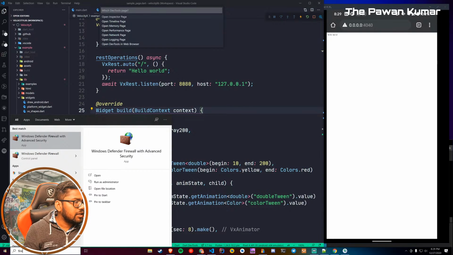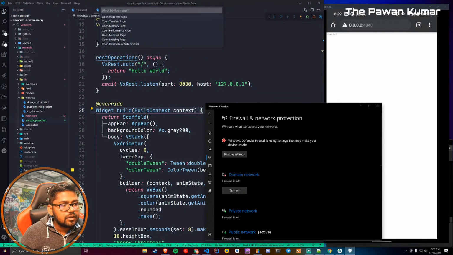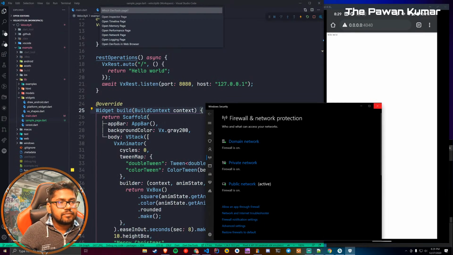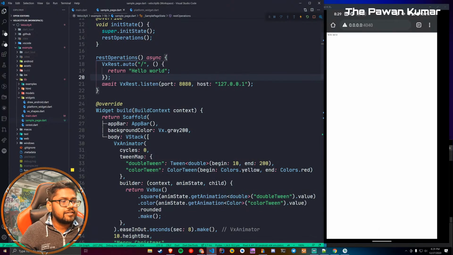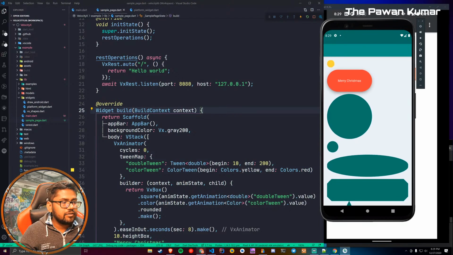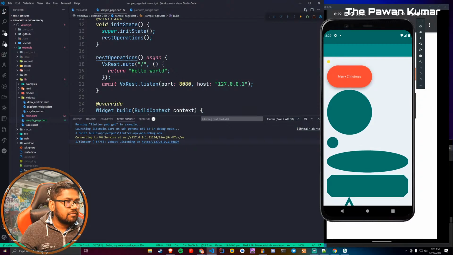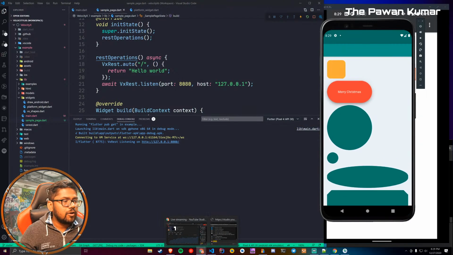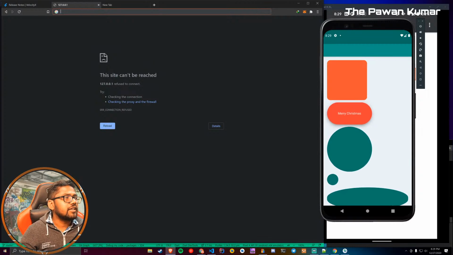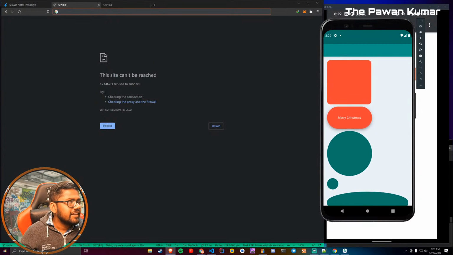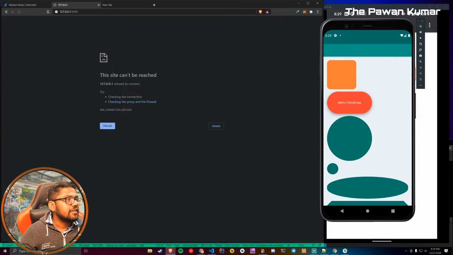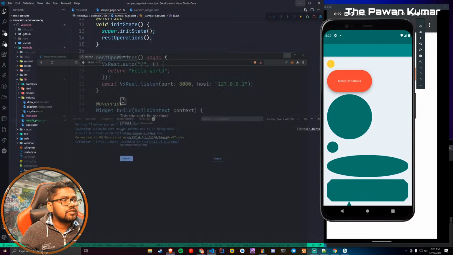Private firewall, how can we directly disable it? Is there any way? Windows firewall and network connection. Okay, see, this domain network is off, bro. I think this was the issue, guys. Let's try this time. Okay, it's again running on the emulator. I don't know how many times it made me do this. If it works this time, then it will be very stupid that the firewall was the issue. No, it's still not fixed here.